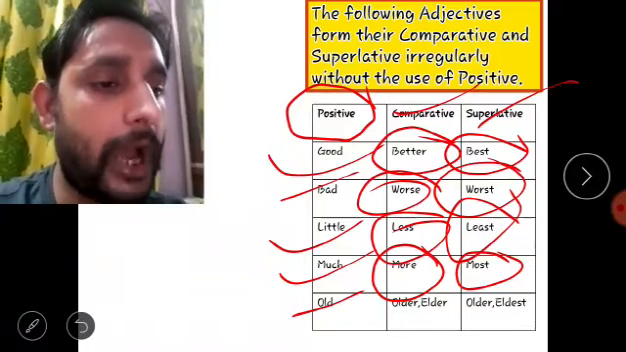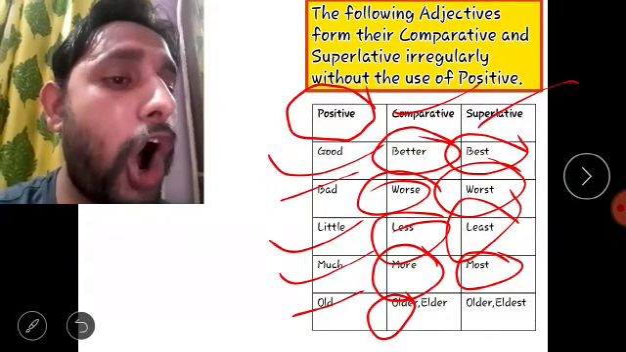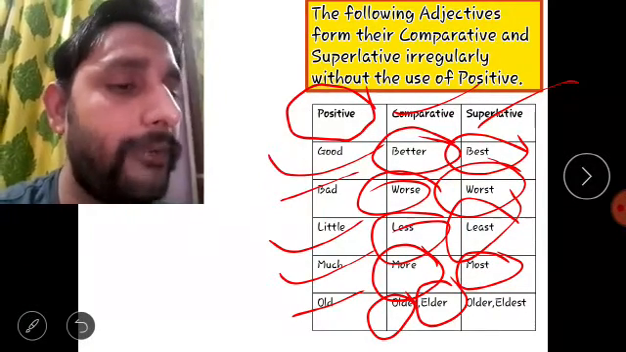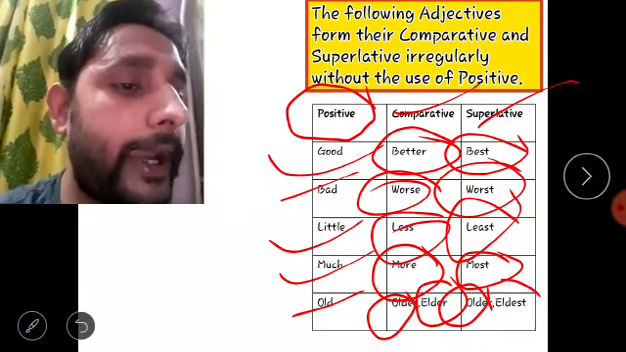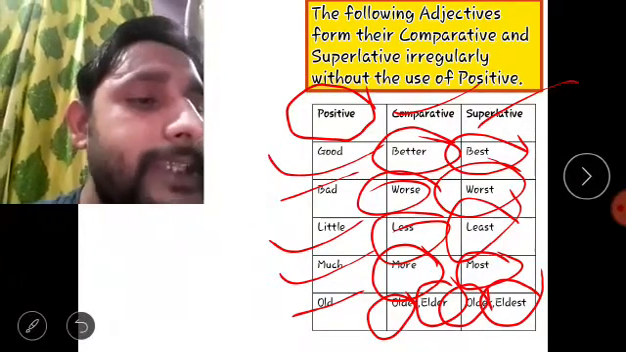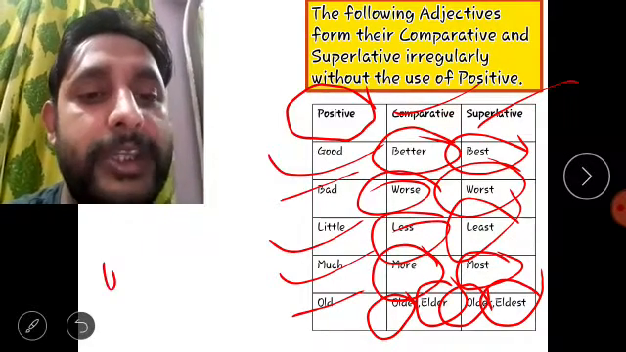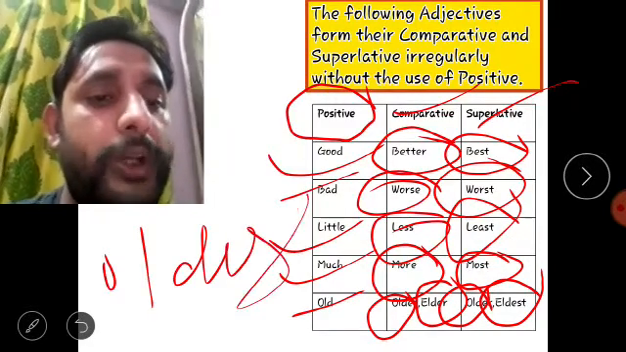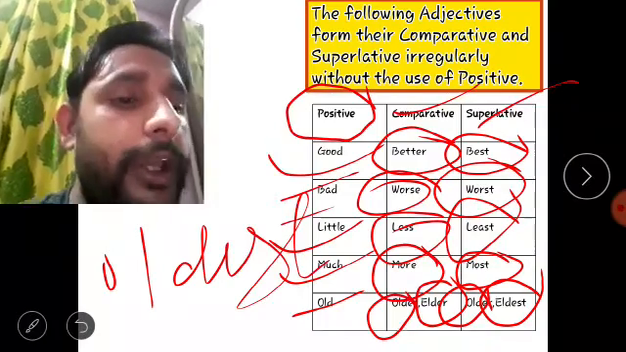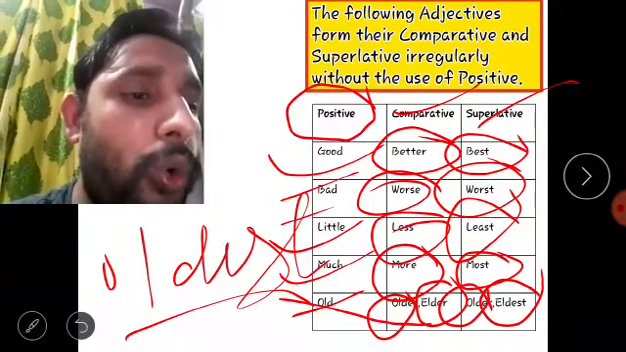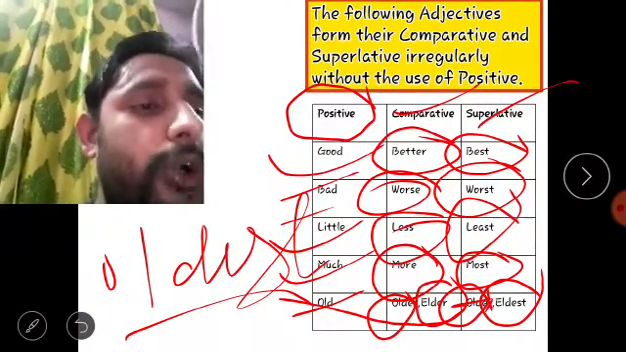Old becomes older or elder in comparative. Oldest or eldest in superlative. It will be oldest instead of older. It will be oldest. By mistake it was written older. It will be oldest, not older.